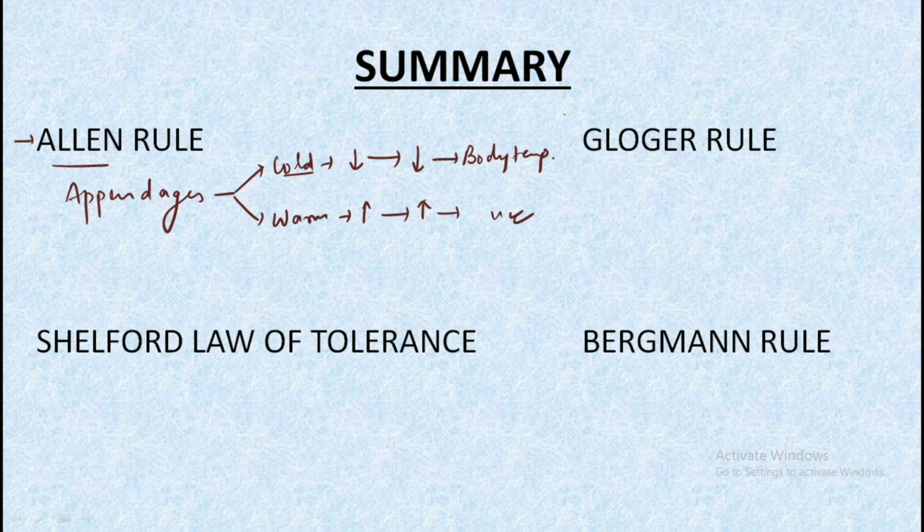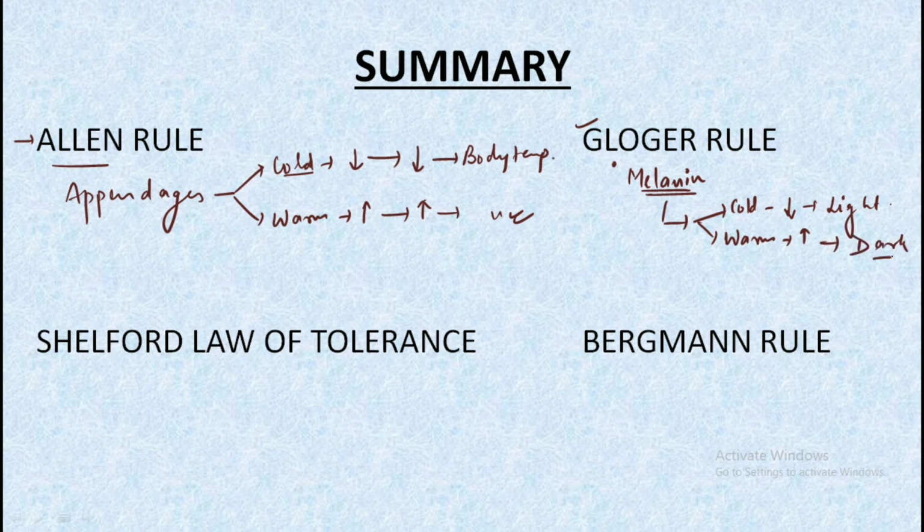The second rule that we studied was the Gloger's rule. It was dependent upon the melanin production, and melanin was a chemical that helped in the body pigmentation. So according to Gloger's rule, the cold area animals have lesser melanin in their body, and as a result of that, they have lighter skin tone. And in contrast, the warm area animals have higher melanin production, and as a result, they have a darker complexion of their body.